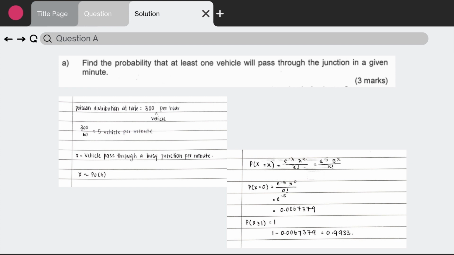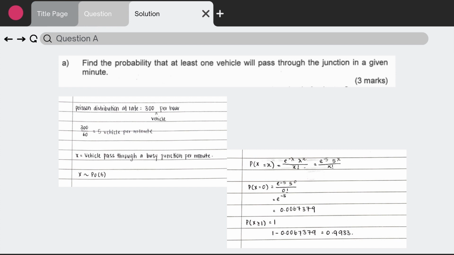minute. I start by taking out all the information given, which is Poisson distribution at a rate of 300 vehicles per hour. I divide 300 by 60 to know how many vehicles pass through the junction per minute. And the answer is 5 vehicles. From the division, I change the x variable from vehicles passing through a busy junction per hour to per minute.